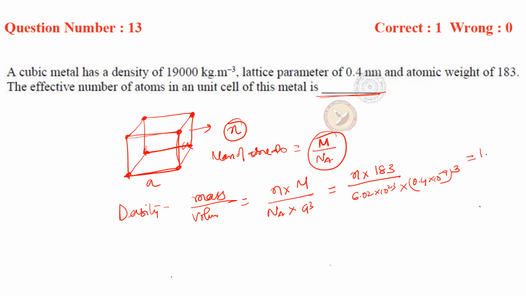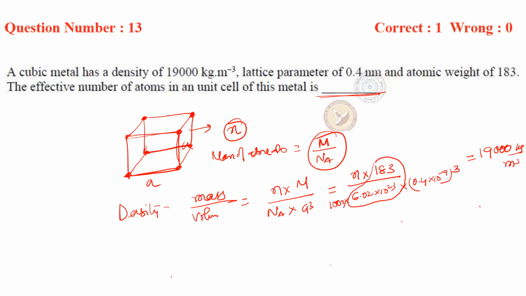And this will be equal to 19,000 kg per meter cube. And here the mass, that is 183, is in gram, so you'll again divide it by 1000, right guys?